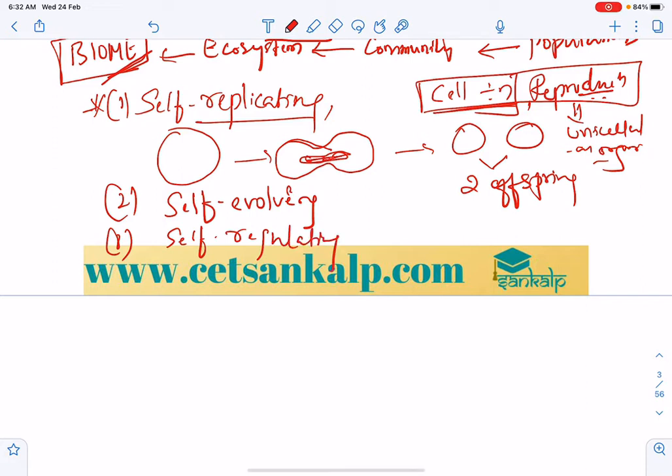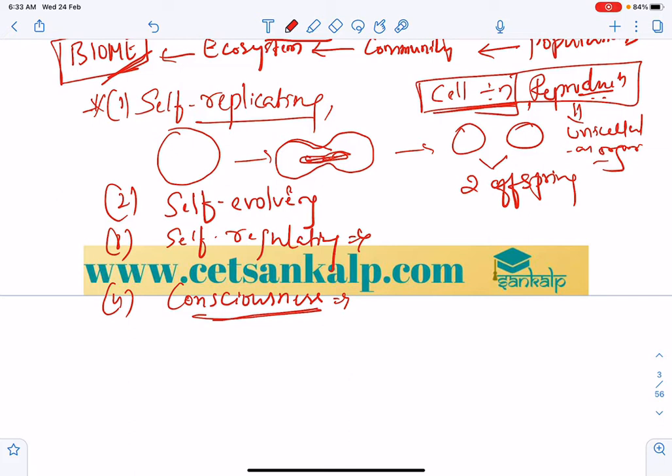So these are the very important characteristic features, where using the self-replicating, evolving, regulating system, they respond to external stimuli easily. And we can also say that one is consciousness, response to the stimulus, right?